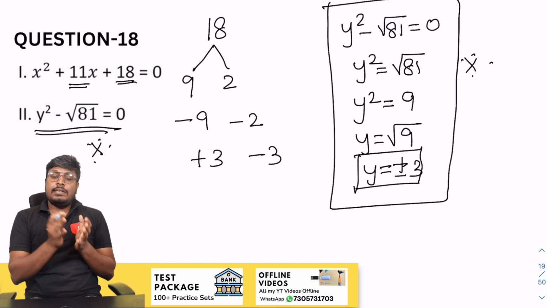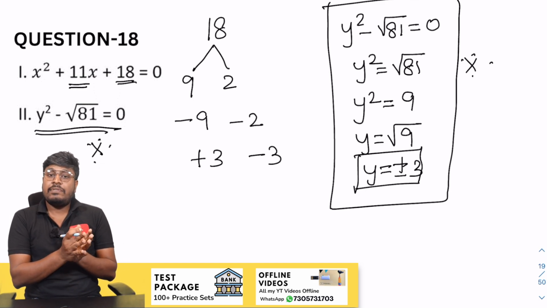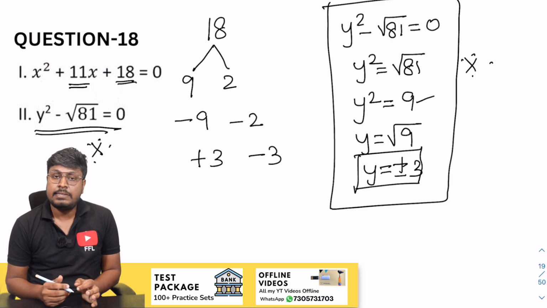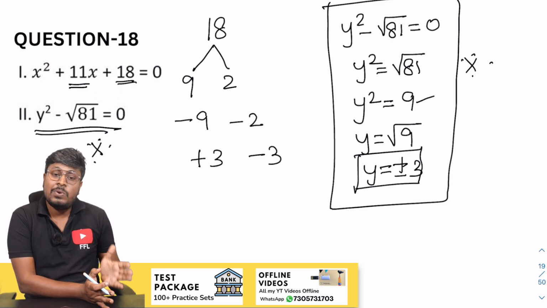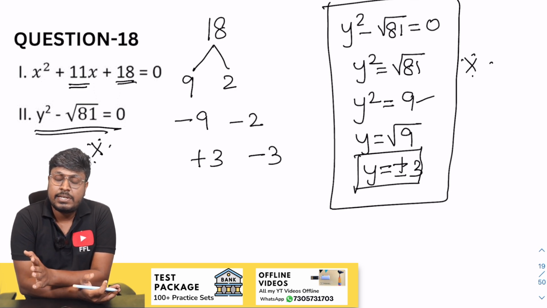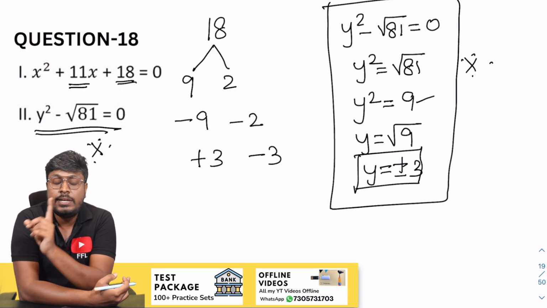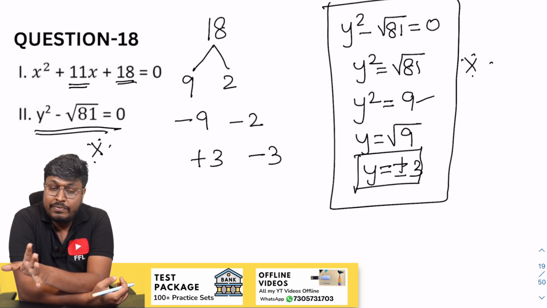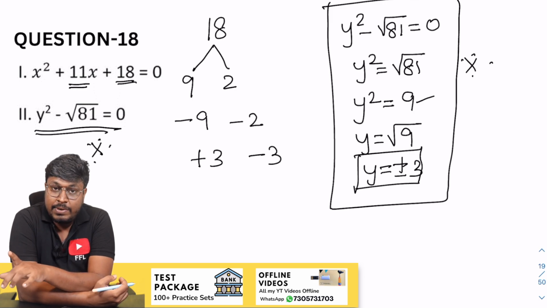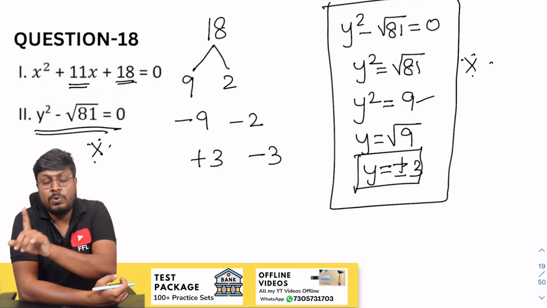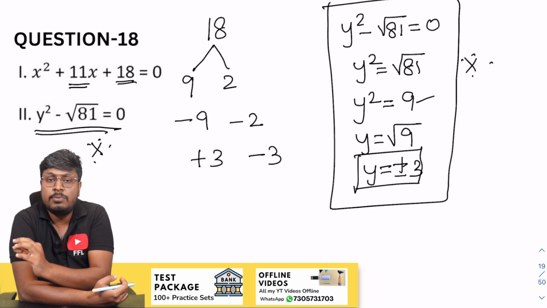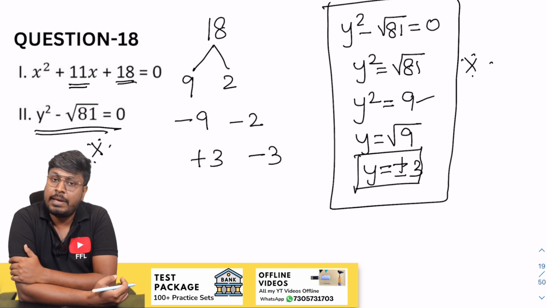Already in the question itself, they have given a square root for 81. So you should not write this as plus or minus 9, because the square root of 81 is directly given in the question. So while removing the square root, it is only 9. So after removing the square root of 81, which I have written as 9, now y square is equal to 9, then y is equal to square root of 9. So now we have put the square root for the number, so while removing the square root, it will be plus or minus 3.